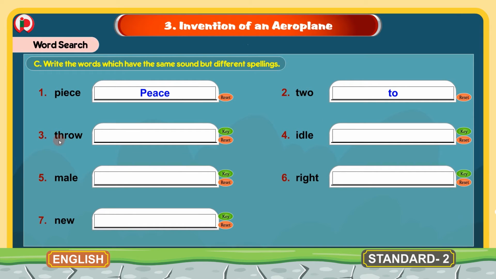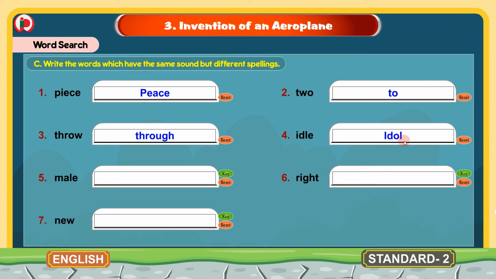3. Throw. T-H-R-O-W. And the same sounding word here is T-H-R-O-U-G-H, through. Now the fourth one is idle. The spelling here is I-D-L-E, idle, and the same sounding word here is I-D-O-L, idol.